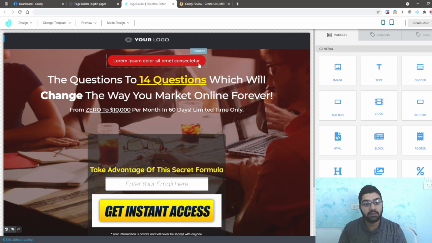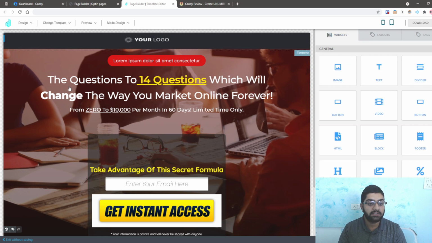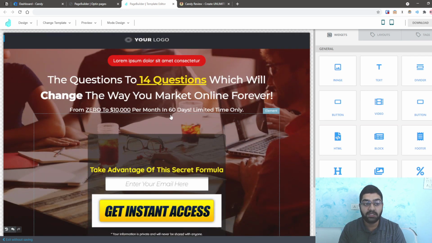As you can see here, these elements that are shown here are basically the widgets that have been kept inside of the layout. All right, so you do not need to go into more detail, as most of it is already done here, unless you have some very specific requirements. If you just need a simple landing page or simple opt-in page, in this case, you can simply change the logo, change the text a bit here and create the page.